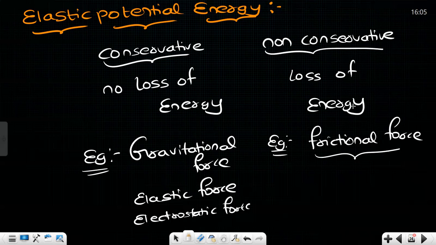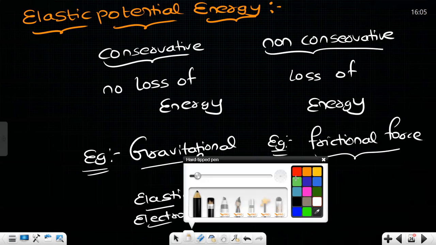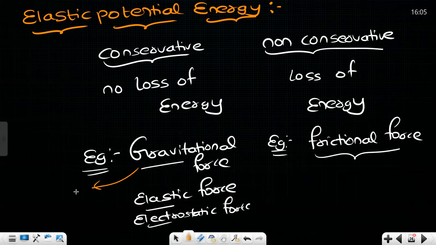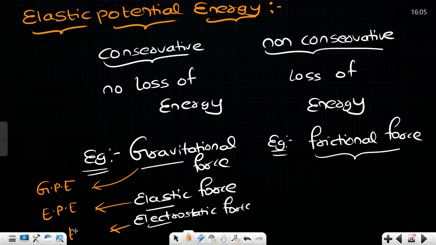Now this potential energy is the concept which will be linked with every conservative force. With the gravitational force, the potential energy linked is gravitational potential energy. With elastic force, the linked potential energy will be elastic potential energy. With electrostatic force, the energy linked will be electrostatic potential energy.